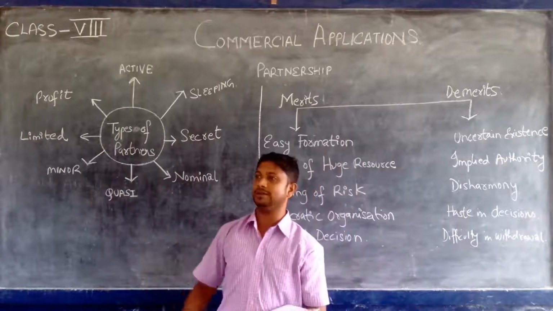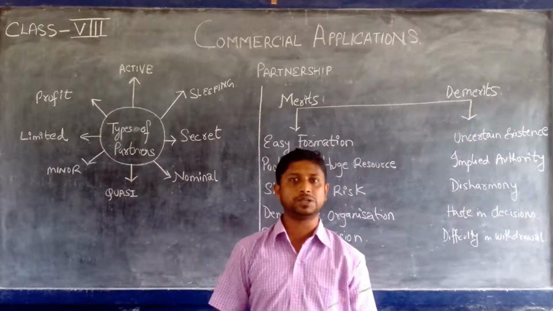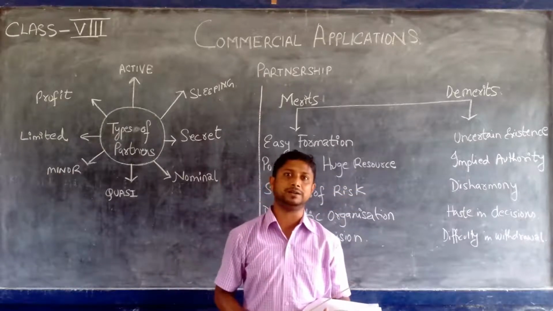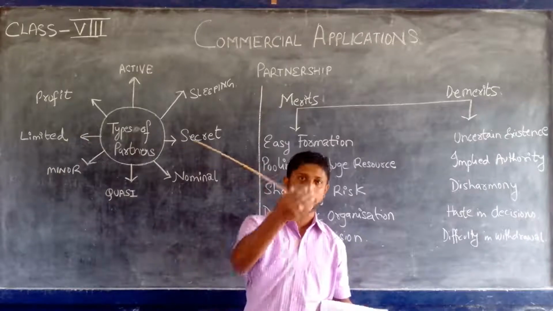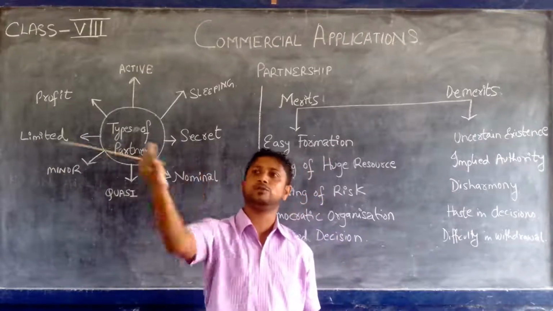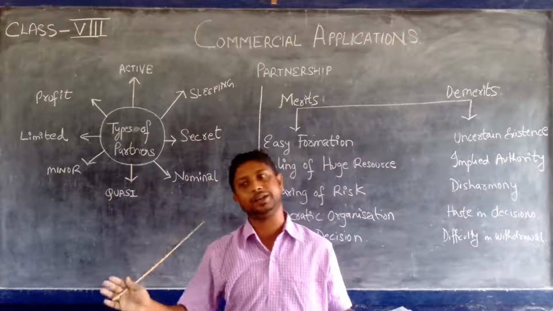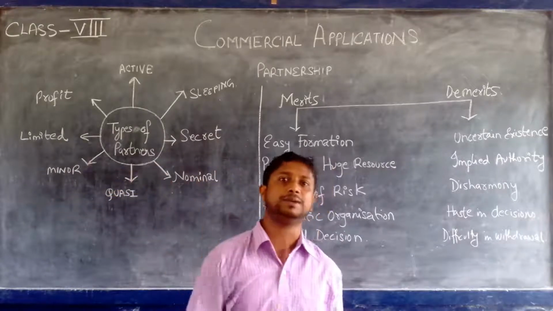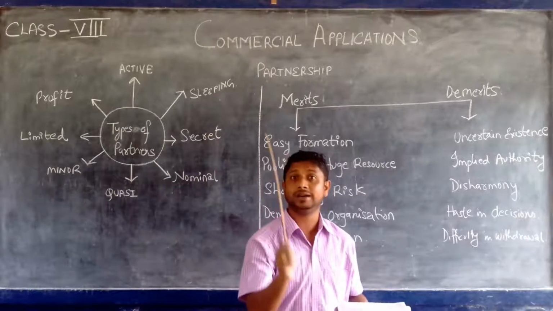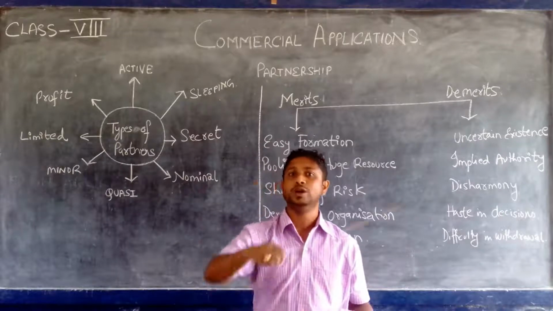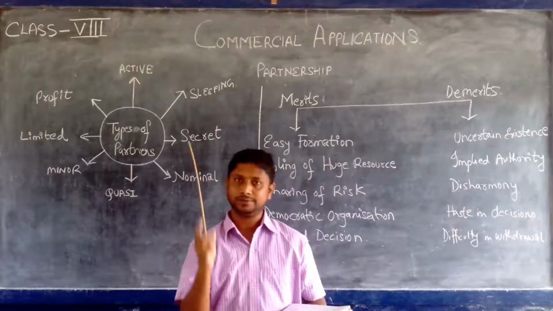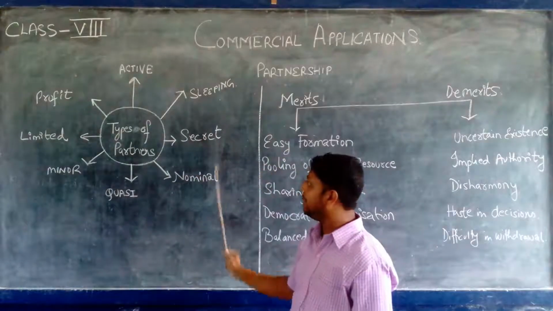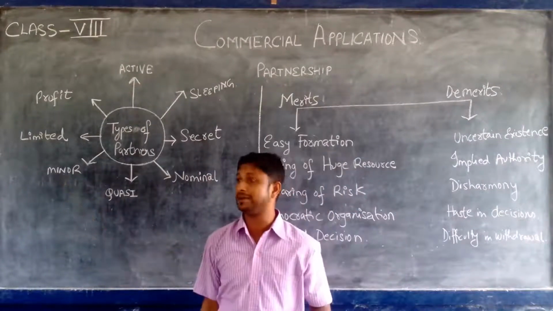Then comes the minor. Who is a minor? A minor is a person who is below the age of 18. Yes, below the age of 18 also a person can be a partner. You can join a business. You are not 18 years old, but if you feel you can go and join a partnership firm, you can contribute capital and you can start. You will even have the right to check the balance sheet and the accounts of the business. But decision-making right will be there only when you go above the age of 18, firstly. And secondly, your liability will be limited. The liability of others will be unlimited, but the liability of a minor partner is limited.